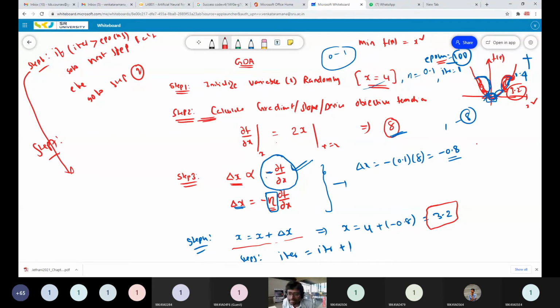Now calculate the gradient. We are in the second iteration now. Again calculate the gradient at the updated value, 3.2. This process will be repeated until you reach the maximum number of epochs you mentioned here.